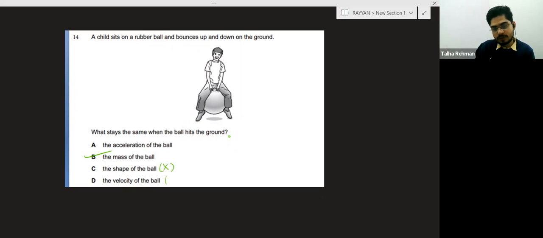The velocity of the ball, I am sure about this, will definitely change. The acceleration of the ball will also change. Why will the acceleration change? If I am talking about acceleration, there will be air resistance, and due to that the acceleration will change. So this option will also not be correct.